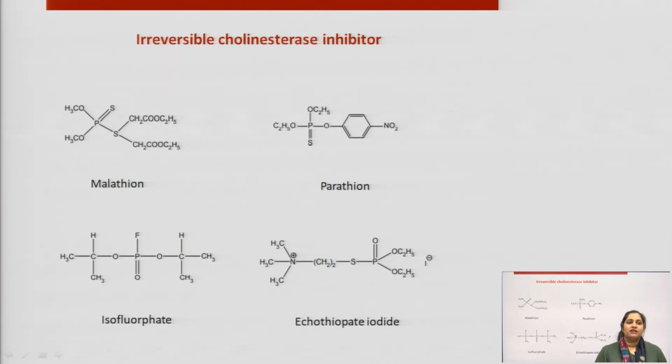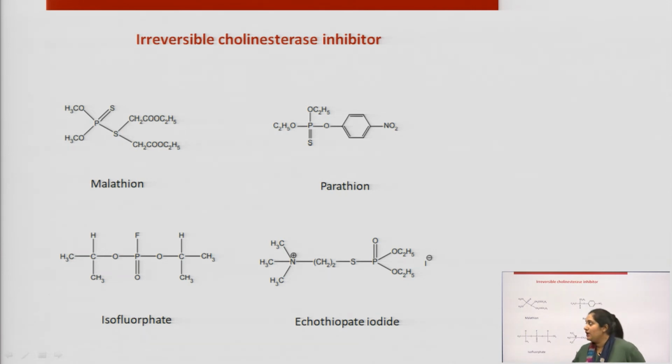Another category is irreversible cholinesterase inhibitors. As we have seen, when we talk about indirect acting drugs, they are not directly binding to the receptor, either the muscarinic or the nicotinic receptor, to produce a cholinergic effect.